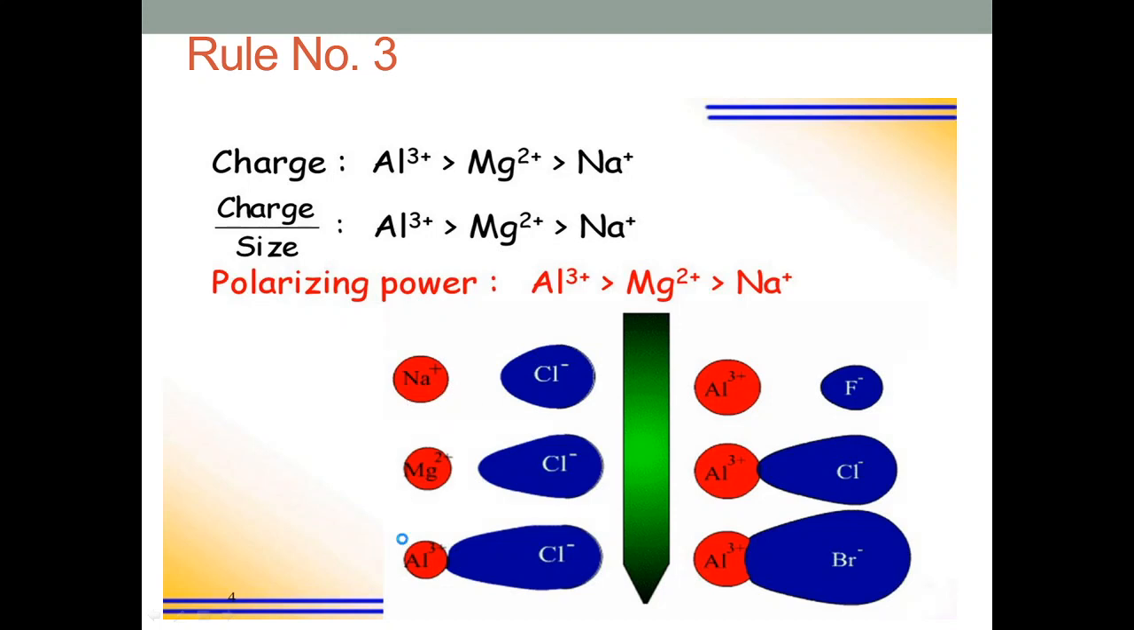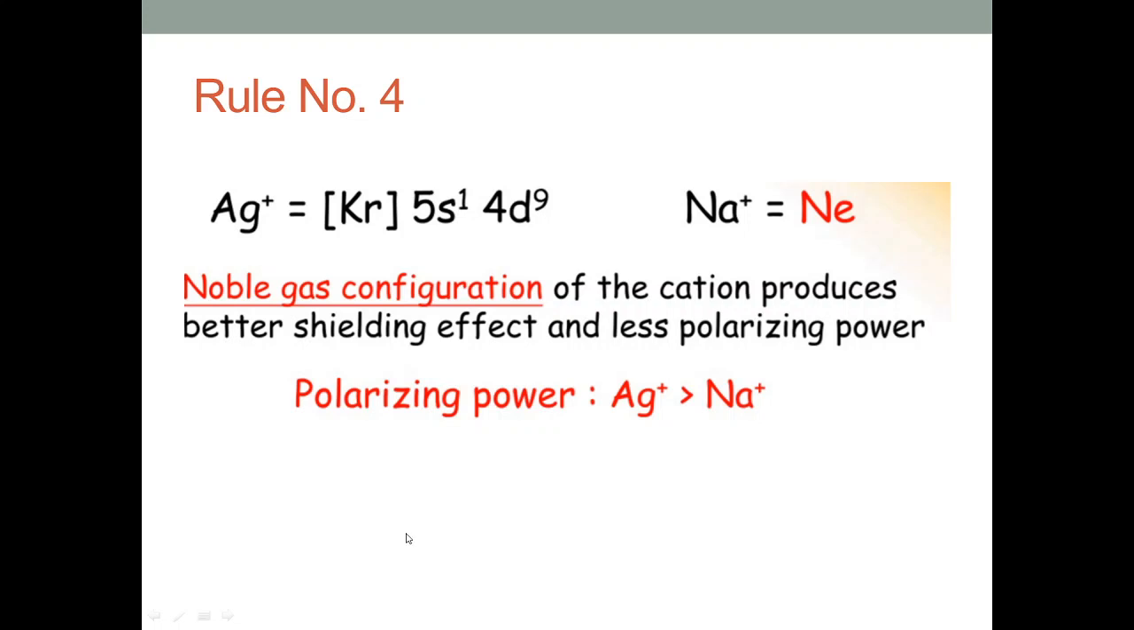Now according to the fourth rule, the metal cation having noble gas configuration has better shielding effect and hence less polarizing power. For example, the silver cation has pseudo inert gas configuration, but the sodium cation has noble gas configuration, and hence the polarizing power of silver is more as compared to sodium cation. So these are Fajan's rules.